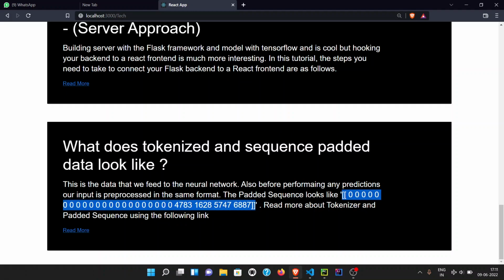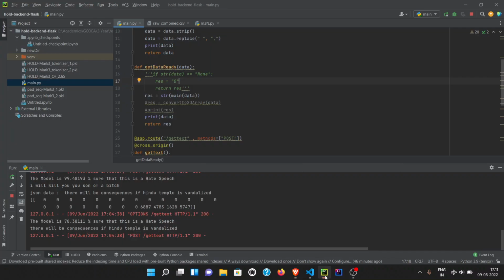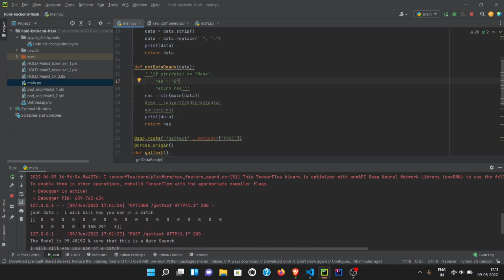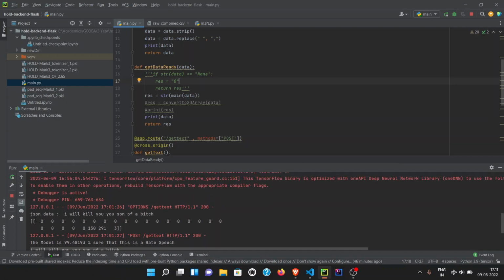I'll show you in the server. It looks like this. These zeros are nothing but padding. Why do we use padding?